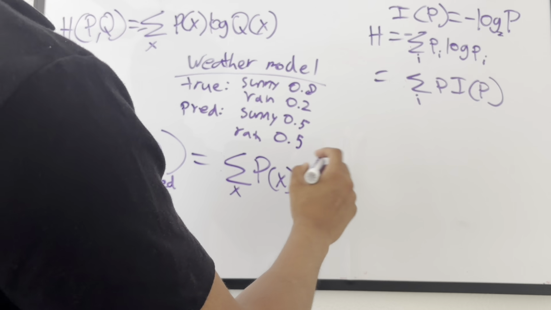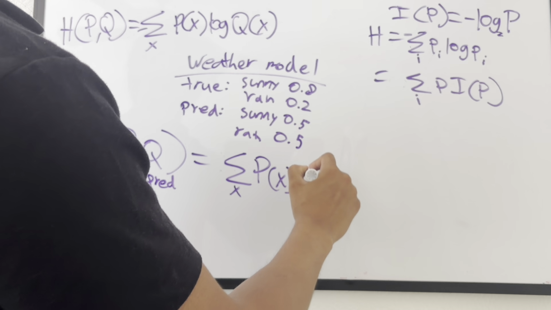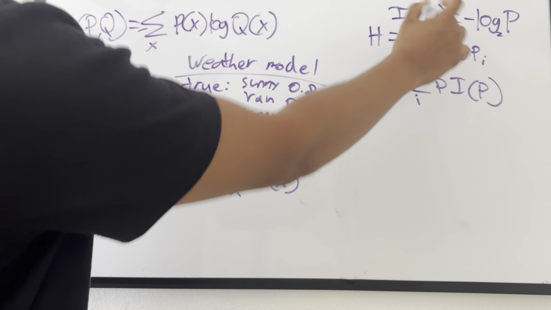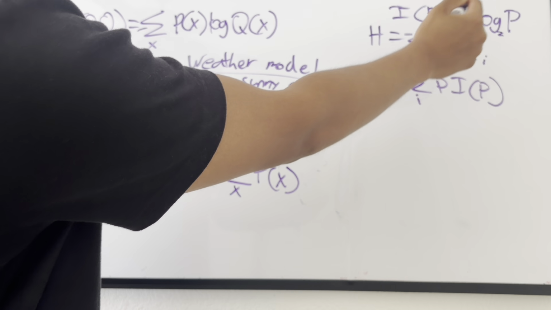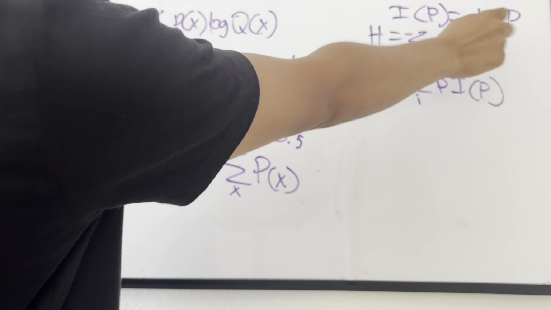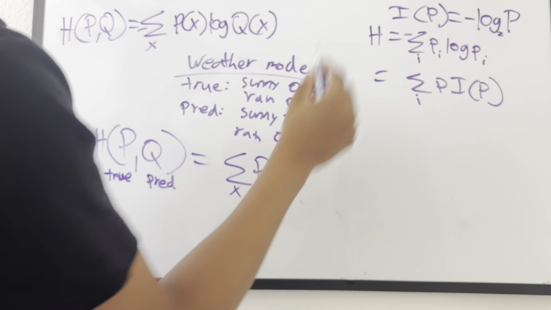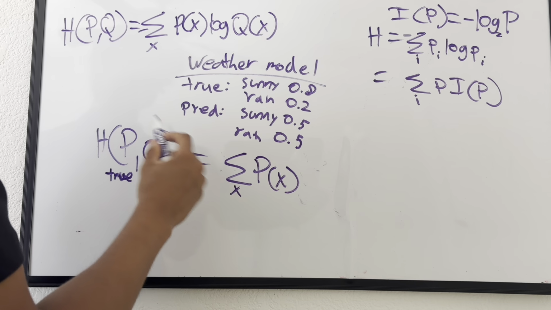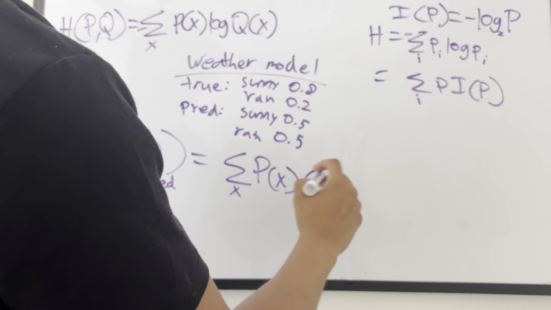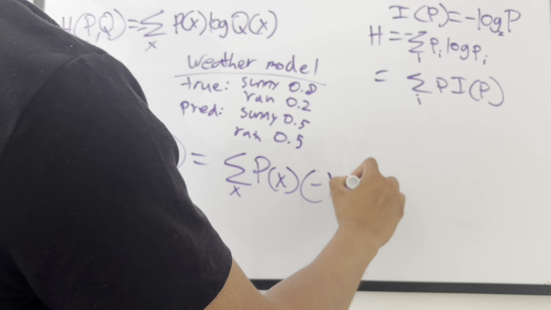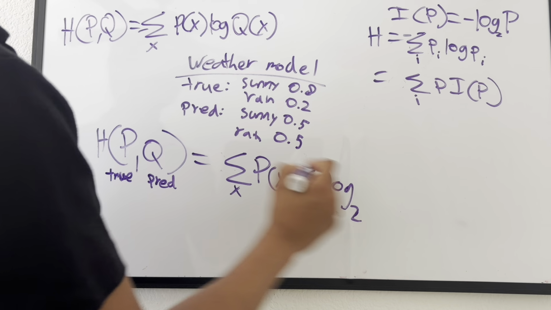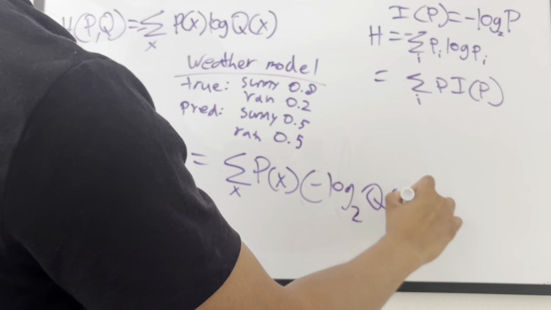And then over here we have I of p, but I of p is just going to be equal to negative log base 2 of p. But the probability that our model gave here is represented by q. So we just plug that in over here: negative log base 2, again coming from I of p, of q of x.